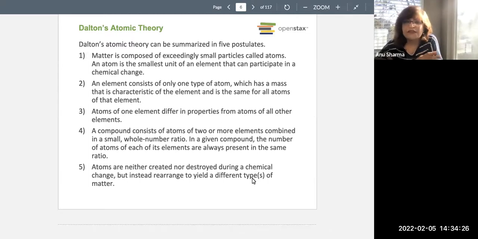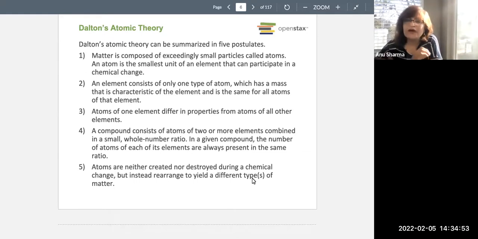Not just the physical and chemical properties, but there is also a certain number associated with the atoms, the mass number and the atomic number. The atoms of an element will have a very specific mass, mass number, atomic number, and specific physical and chemical properties.